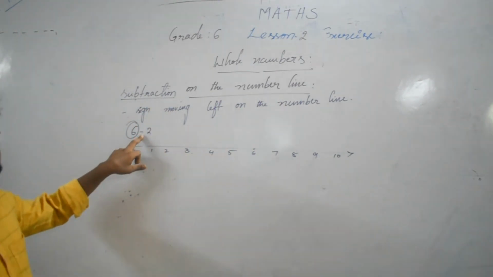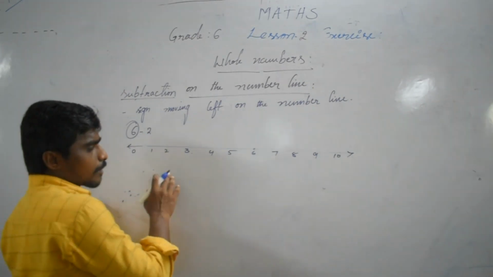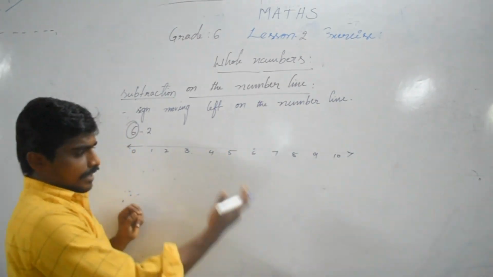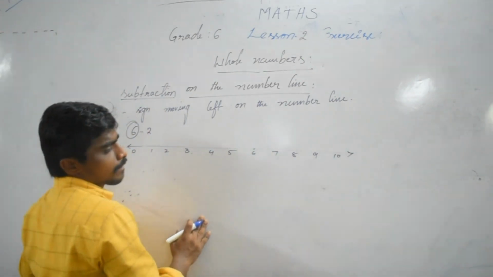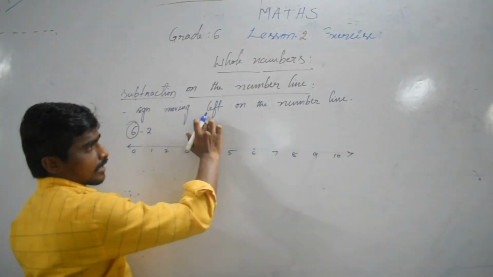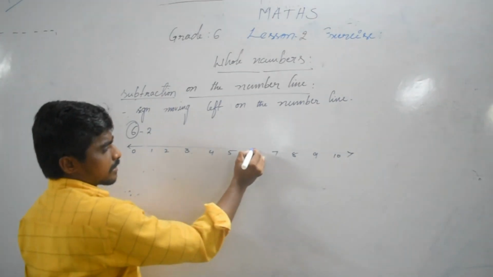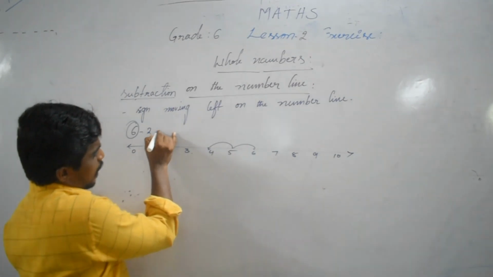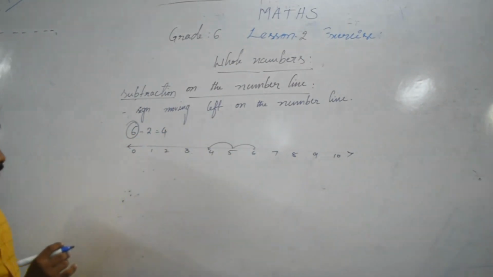Next, here the minus sign. Are we moving left side or right side? We are moving left side on the number line. How many numbers? 1, 2. So how much is the value? 6 minus 2 is 4.